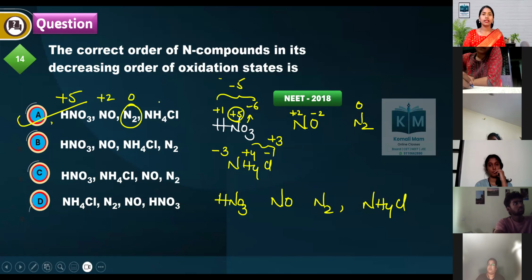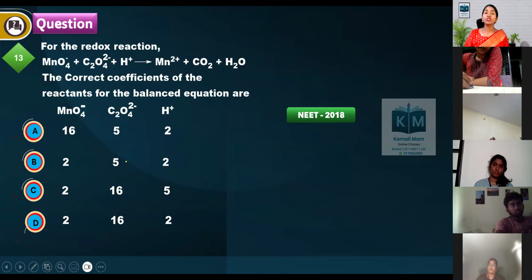-3. So decrease. Correct? Very good. Next one. For the redox reaction, the correct coefficients of the reactants for the balanced reaction is... Come on, what do you have to do? We have to balance this reaction.